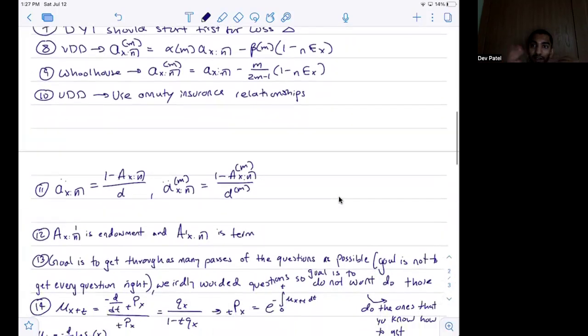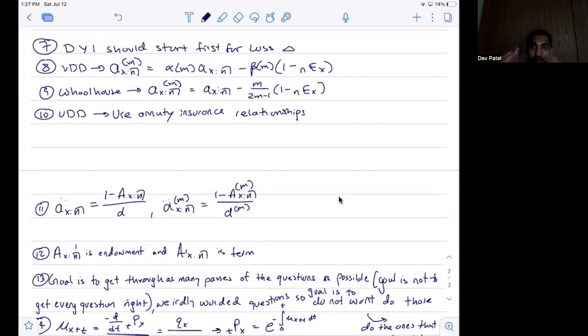Whenever you have chain ladder problems or BF problems, you want to make sure that you draw out the triangle of the claim payments, and that development year is the x-axis. The y-axis is going to be the accident year.